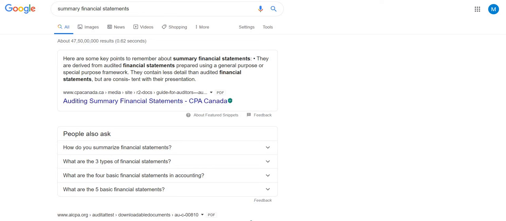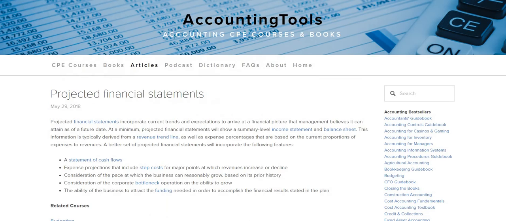Now the next one, summary financial statements. The key points for summary financial statements they have given is they are derived from the audited financial statements only. They are derived from the audited financial statements prepared using a general purpose or special purpose framework. Basically, whatever financial statement you have, a summary of that is made. They contain less detail, only the important detail from the audited financial statement. But they are consistent and presented in a very good manner. So they are basically what you call summary financial statements.